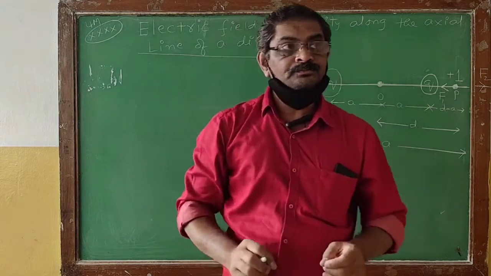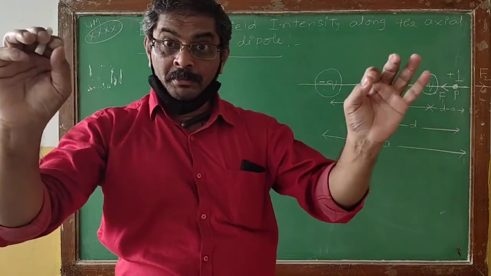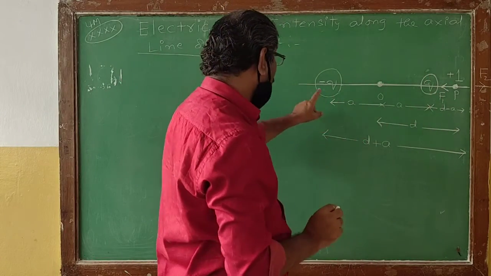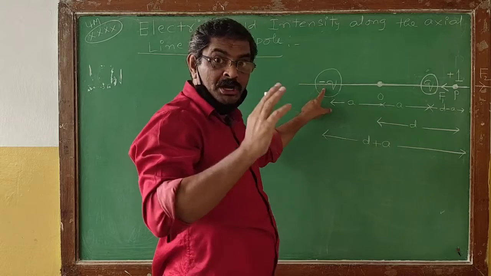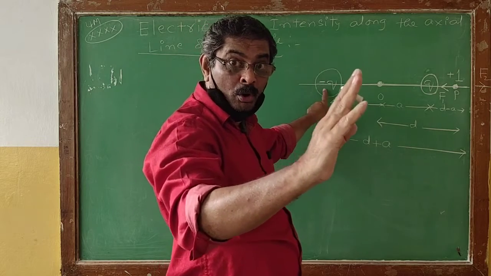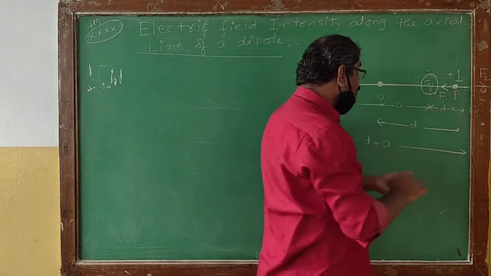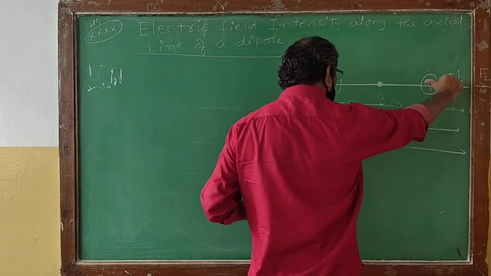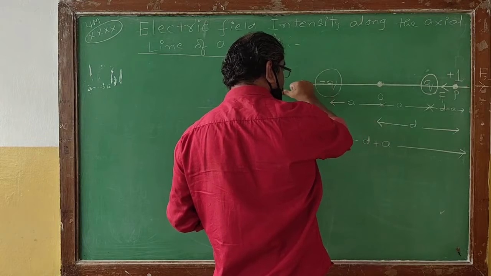So one thing, make it very clear. Due to the negative charge of the dipole, the unit charge will be strongly attracted.